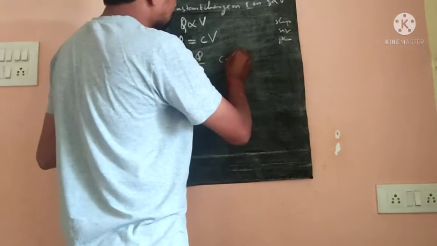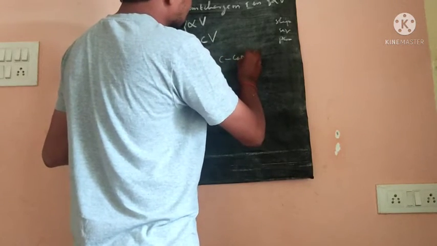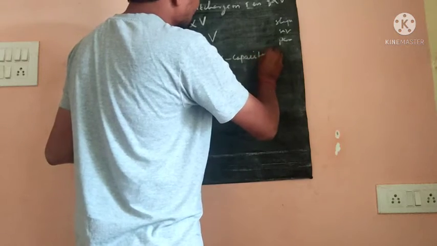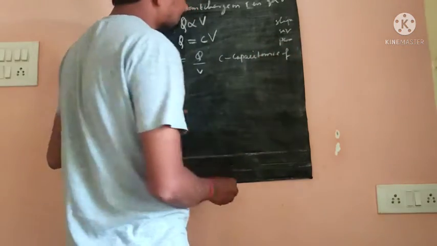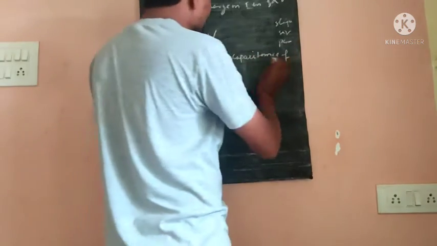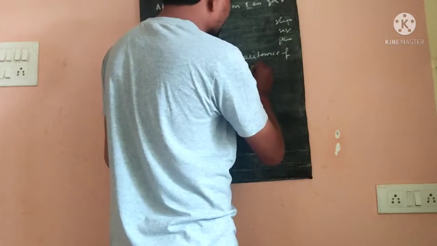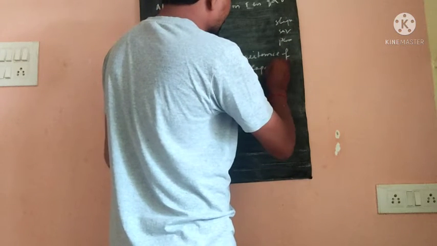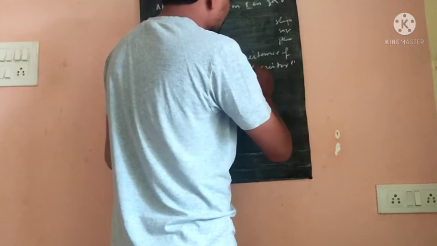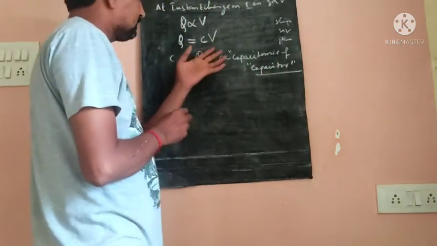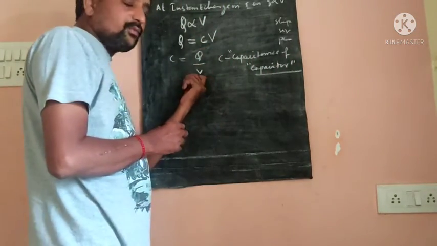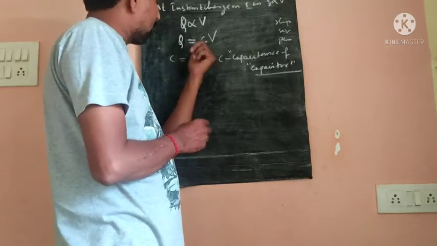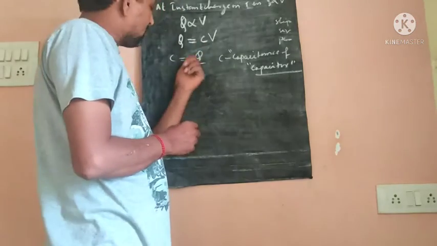C is called the capacitance of the conductor, or capacitance of a capacitor. Capacitance is the ratio of charge to the potential of that conductor.